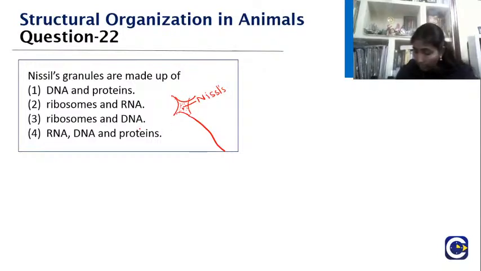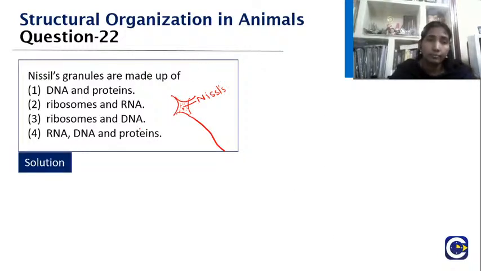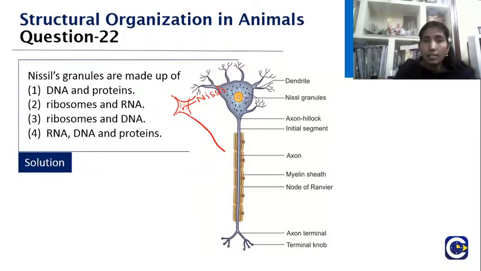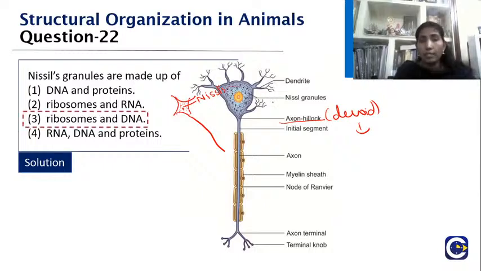Yes, I think Rohan has given the right answer. Very good, children, you are giving me the right answer. But there is one small change that you should know. These are the Nissl granule substances, but they will not be found in this particular portion which is devoid of the Nissl granules, which we call the axon hillock. So, these Nissl granules are actually made up of ribosomes and RNA.